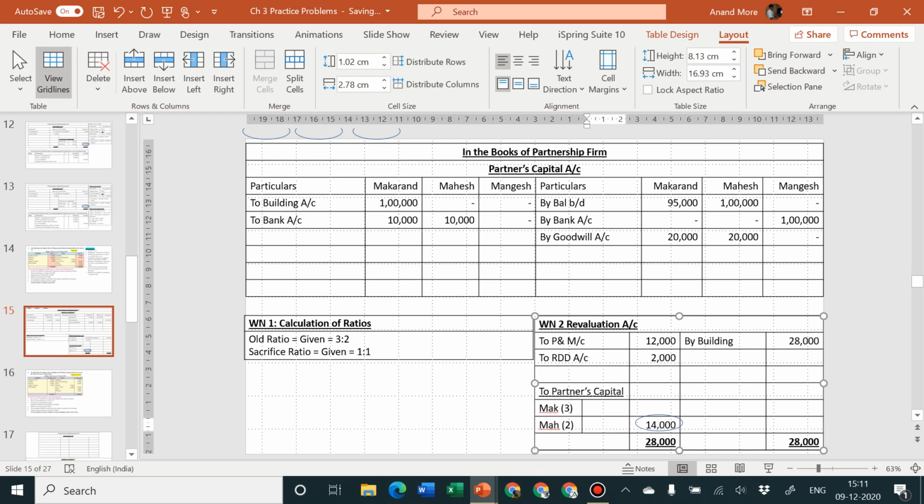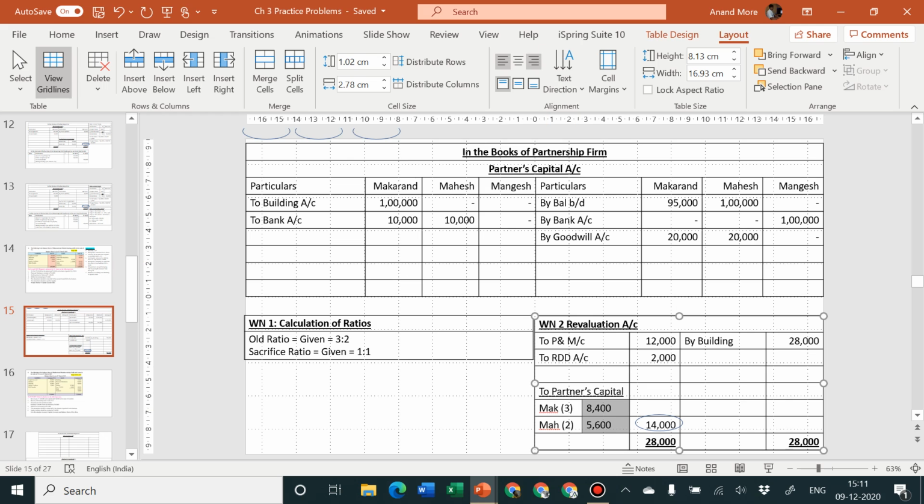3 pieces to be given to the first partner, that is Makran. 2 pieces to be given to Mahesh. That means totally 5 pieces. So we are going to consider 14,000 divided by 5 into 3. That goes to 8,400. And 14,000 divided by 5 into 2, that is equal to 5,600. And as we have already discussed many a times in the past also, amount column should always be right aligned.